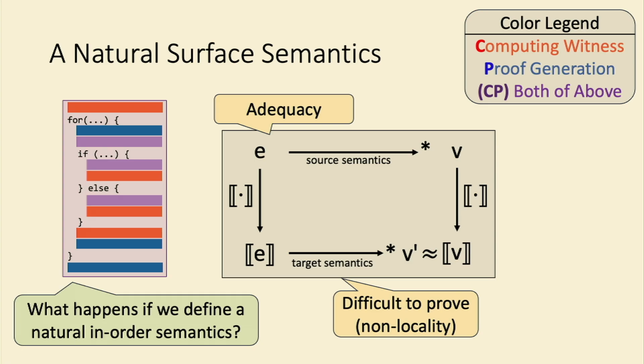So this actually turns out to be difficult to prove because of what I was just talking about on the last slide, which is this non-locality. The typical way you would prove adequacy, which is using lockstep bisimulation, is actually insufficient because of this non-locality. But we do strongly believe we have a natural in-order semantics that is adequate with respect to the semantics of what it's compiled to. But this is ongoing work. We have yet to prove that this is true.